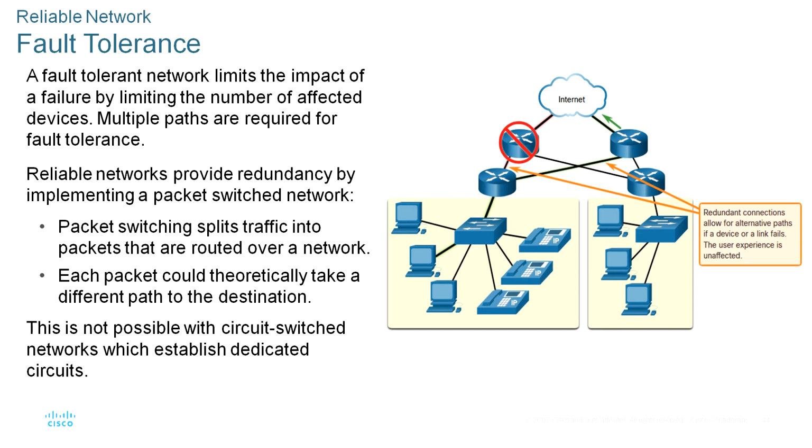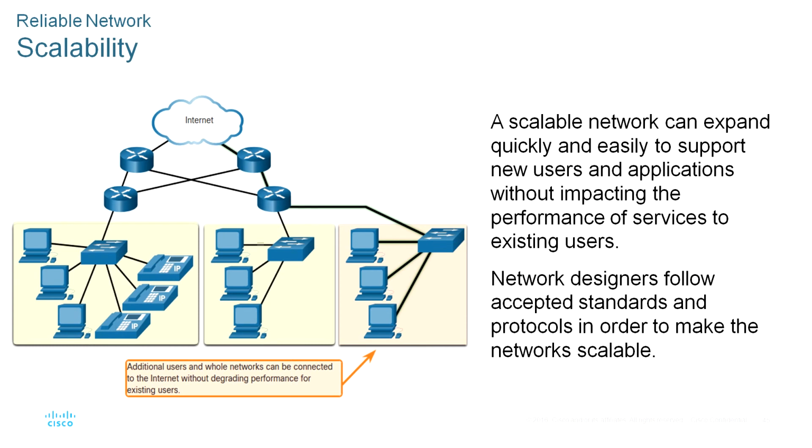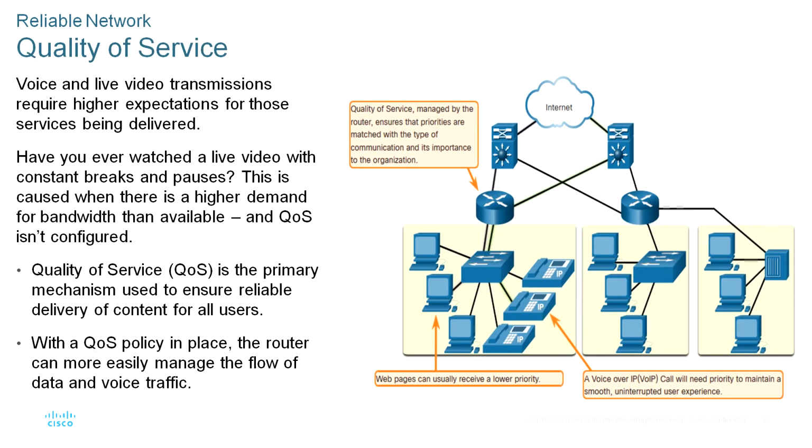Okay, and also you can observe the scalability. A scalable network expands quickly to support new users and applications without impacting the performance of services to the existing users. That is scalability. And coming to the next one, QoS, quality of service.